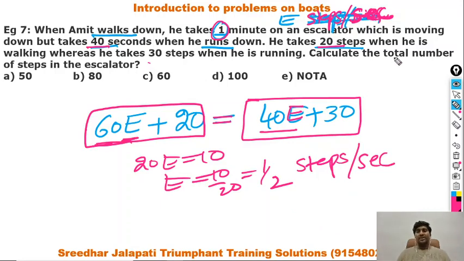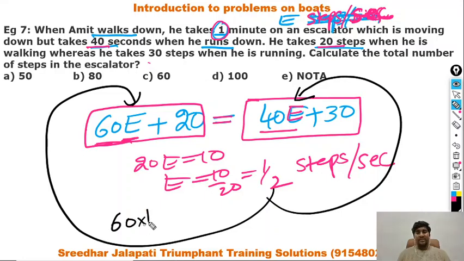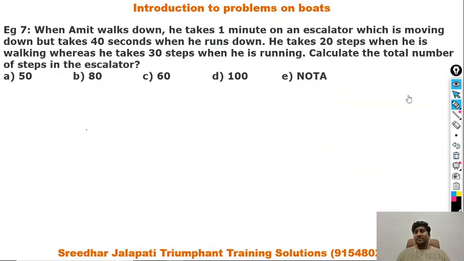Now you are asked to find the total number of steps on the escalator. So if I substitute this E value either here or here, I will be getting the total number of steps on the escalator, that is 60 into half plus 20, which is 50. Or if I substitute here 40 into half plus 30, which is again 50. So the number of steps on the escalator is 50. Let's move to the last question.